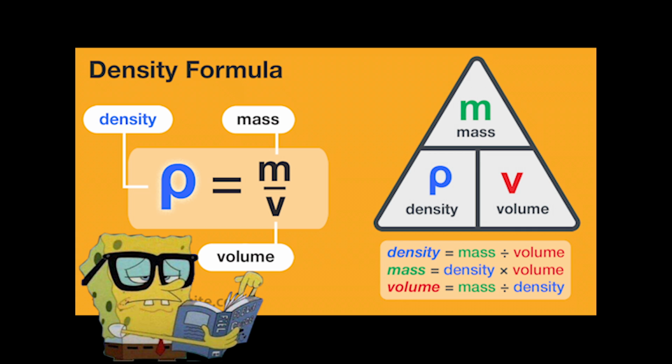And last, but certainly not least, density measures how compact a substance is. For example, solids are usually the most dense out of the three states, and gases are usually the least dense since they flow freely in open space.